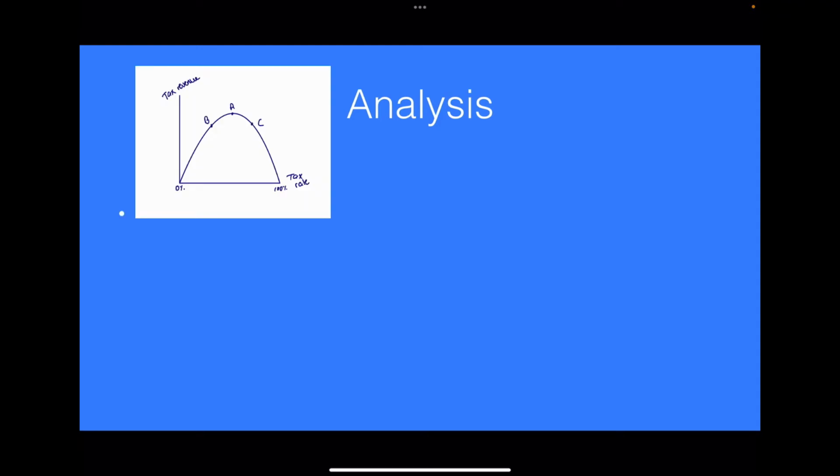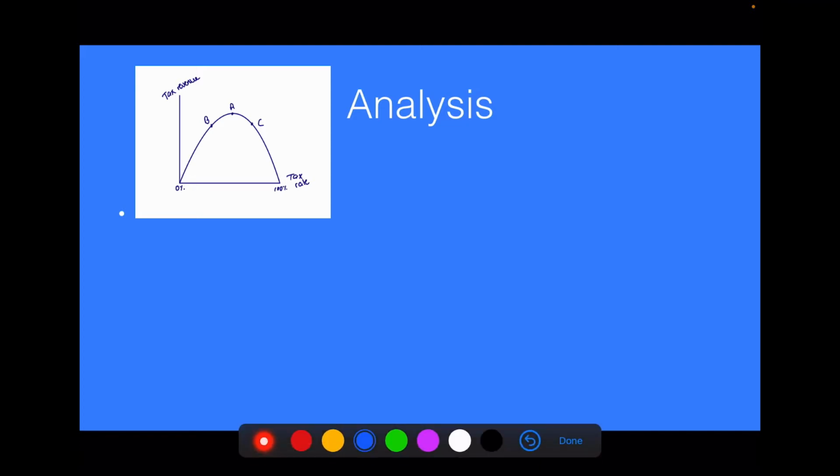So if we look at the analysis, we need to look at this Laffer curve. So the Laffer curve is showing us that as the tax rate goes up from 0 and goes up to B, the tax revenue increases. Keep going up to A, tax revenue still goes up. But then you get to this point A, this is a turning point, sometimes known as the optimal tax rate. And what happens is if you keep putting the tax rate up further, your tax revenue is actually going to fall.